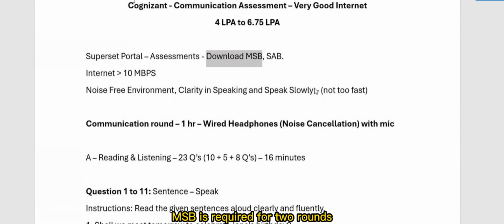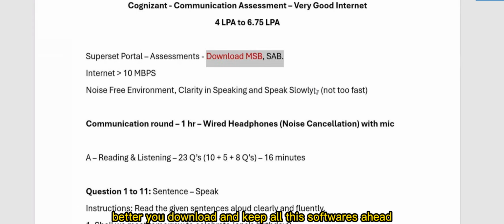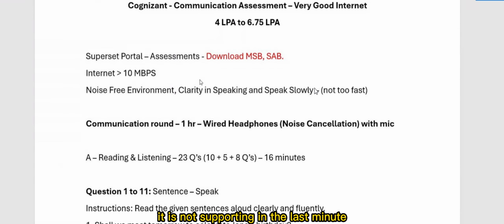MSB is required for two rounds, round 1 and round 3. SAB is required for round 2. So better you download and keep all these softwares ahead, because some systems do not support downloading and running them. In the last minute, you cannot do anything. Right? SCB or SAB, fine, no problem.